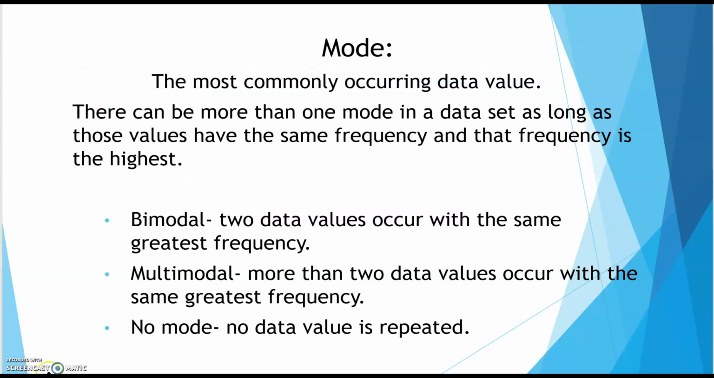Okay, mode. Mode is the most commonly occurring data value. Now it could be just one mode. We'll just call that the mode. That'd be just one number that occurs with the greatest frequency. Bimodal, so two data values that occur with the same greatest frequency. Those two words right there are going to be important when we get into an example. Multimodal, more than two occur with the same greatest frequency. And if all the numbers are different from each other or none of them repeat, I say no repeat, no mode.